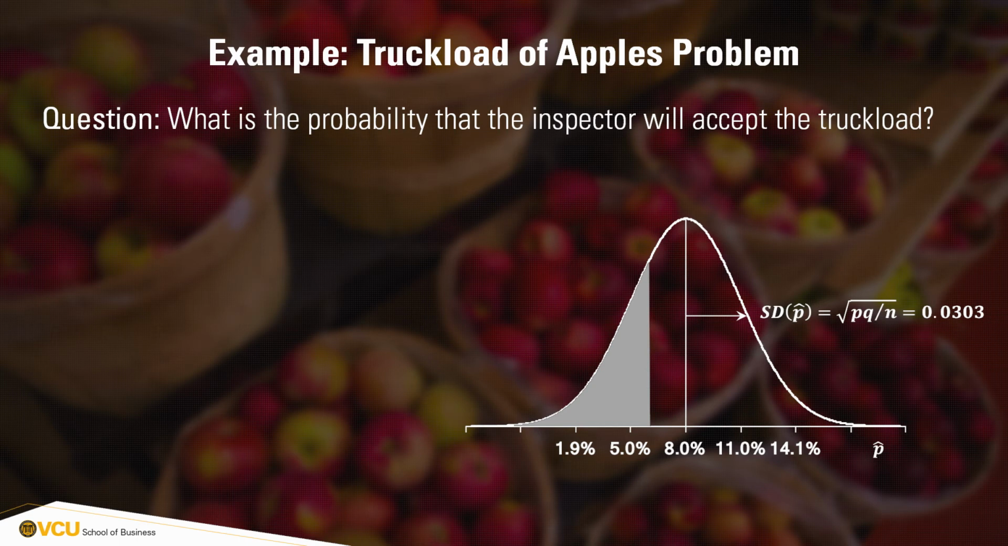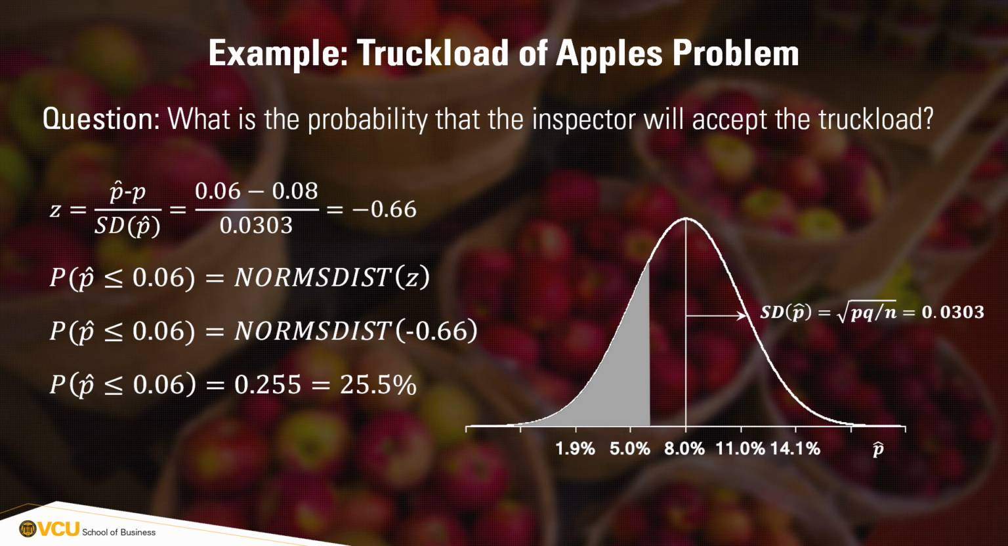We can now calculate the area of the tail of the normal model to the left of 6%, the acceptance criterion posed by the inspector, which corresponds to the probability that a truckload will be accepted. After we calculate the z-score, we can now use Excel to estimate a probability of about 25% that a truckload will still be accepted.